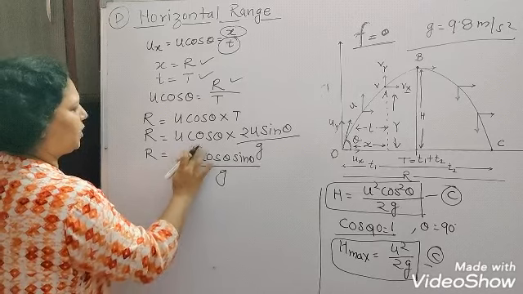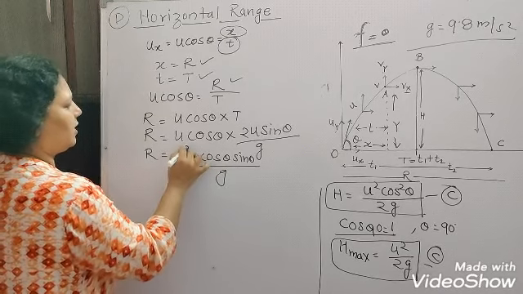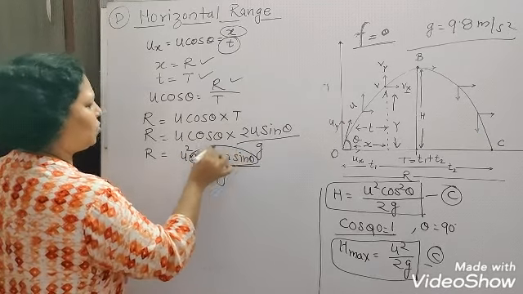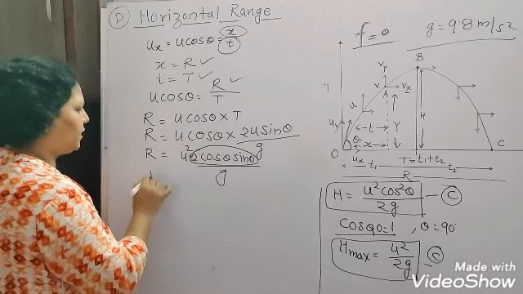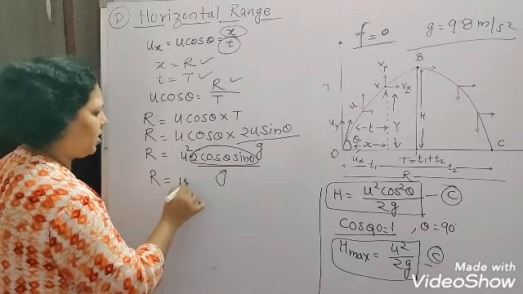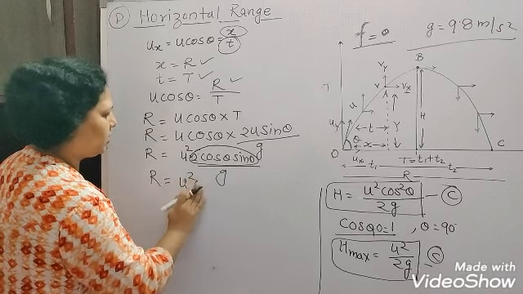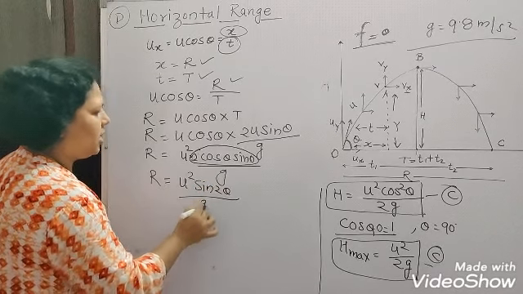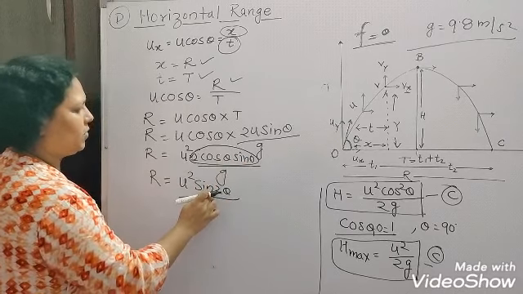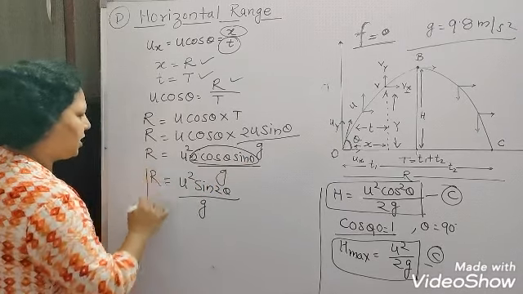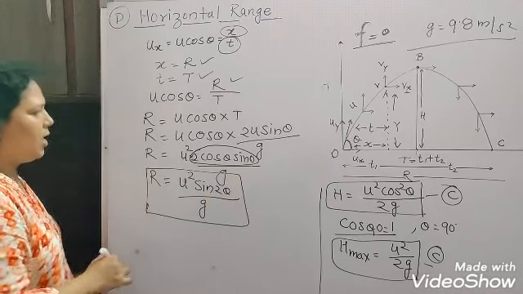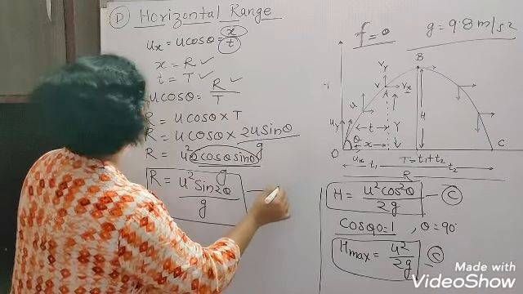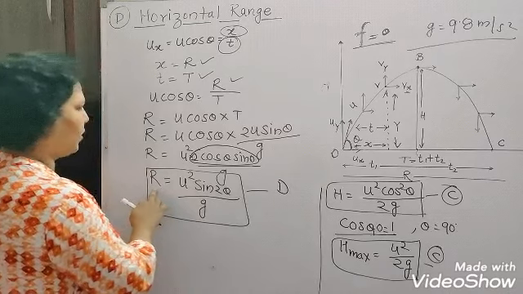I am just putting the 2 here. Okay, so this we can write as u square into 2 cos theta sine theta, and this 2 cos theta sine theta, if you see the trigonometric function, already we have learned this is equal to sine 2 theta. That means 2 cos theta sine theta is equal to sine 2 theta. So the range is given by this formula, equal to u square sine 2 theta upon g, and this is, you can say, the equation D, which is for the range.